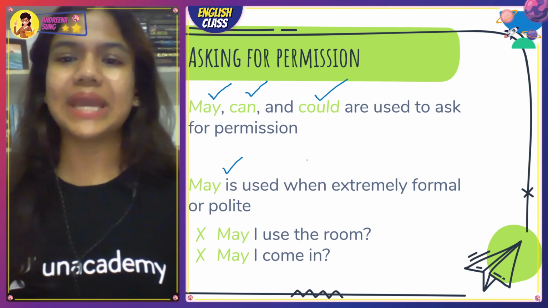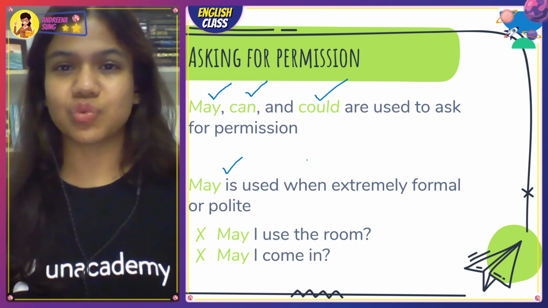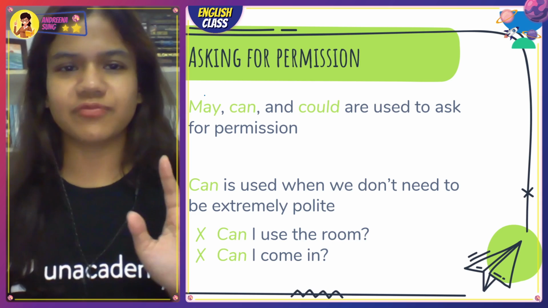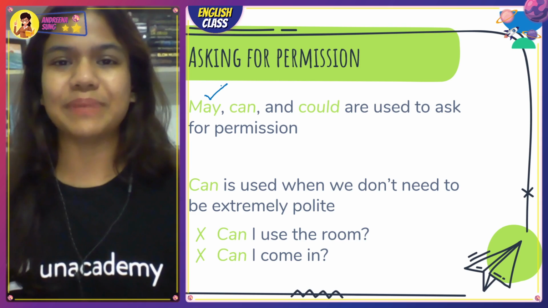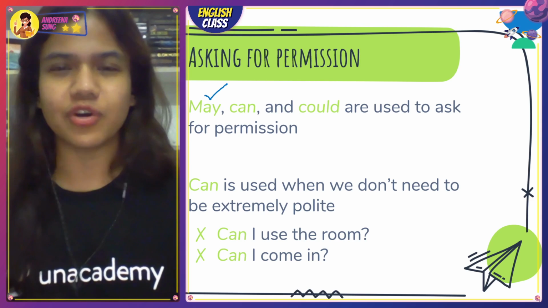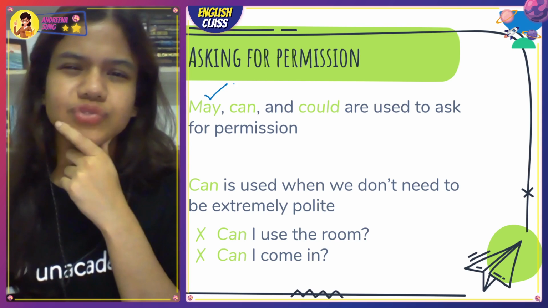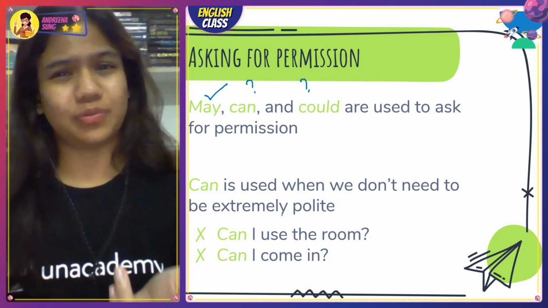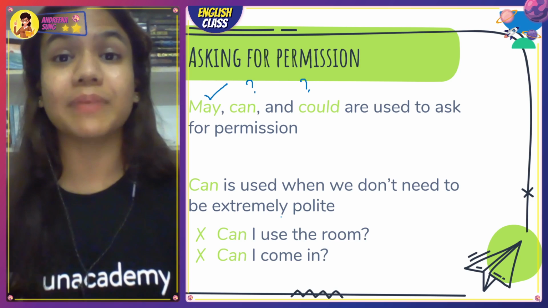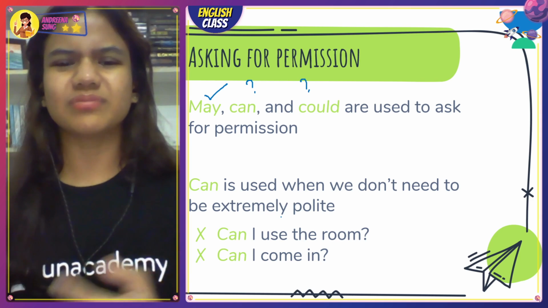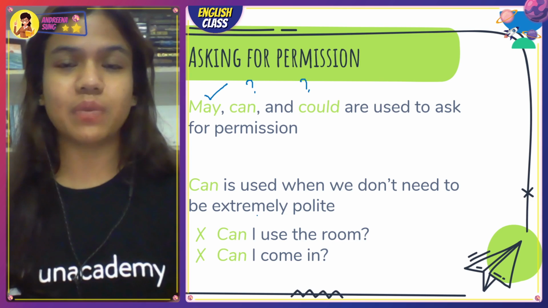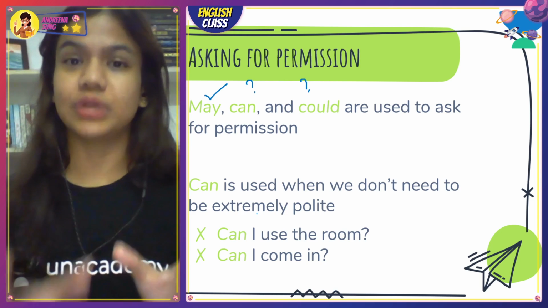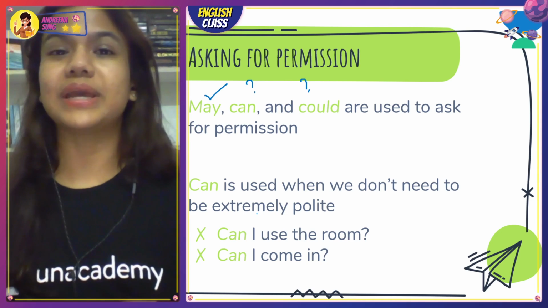May I come in? So may, can, and could are used to ask for what? They are used to ask for permission. Of course, now we have understood ki ma'am, fine, samajh mein aa gaya. May is used for being extremely polite and extremely formal. Now, ma'am, what exactly is can used for, or what exactly is could used for? Can is used when we don't need to be extremely polite. For example, if you're talking to your best friend, hey yaar, can I use the room? Can I come in? Right? You don't use may with them because you don't really need to be very polite. Again, you need to be respectful and kind, but you don't have to be extremely polite.